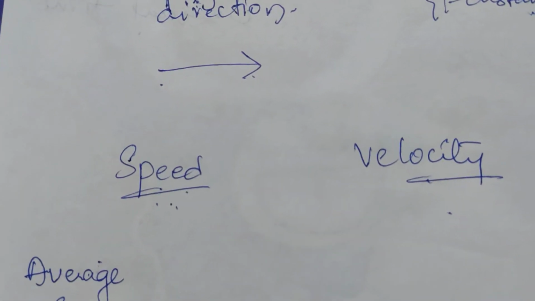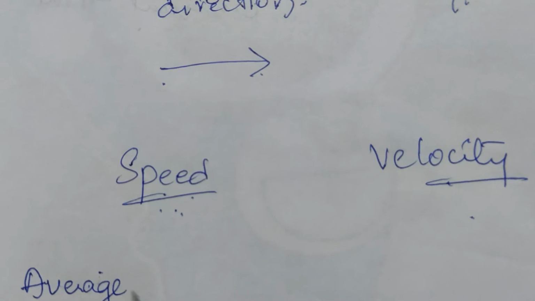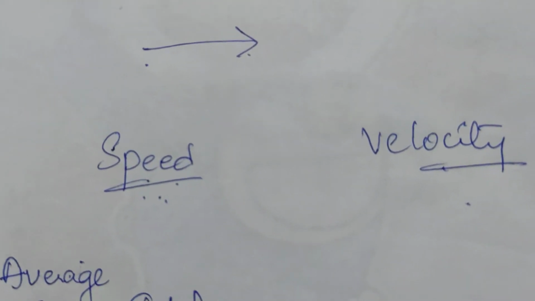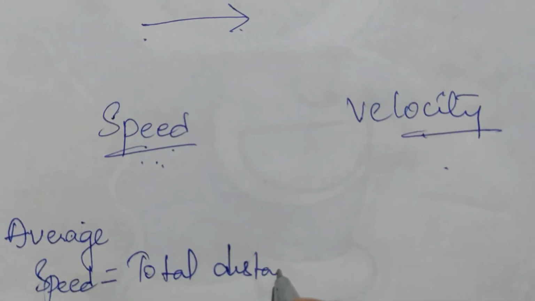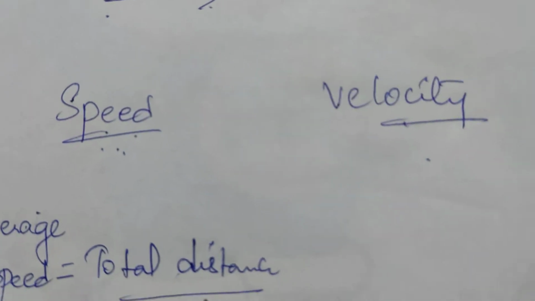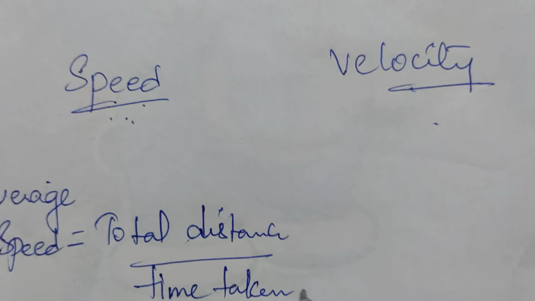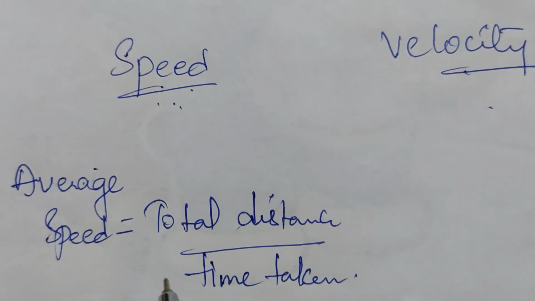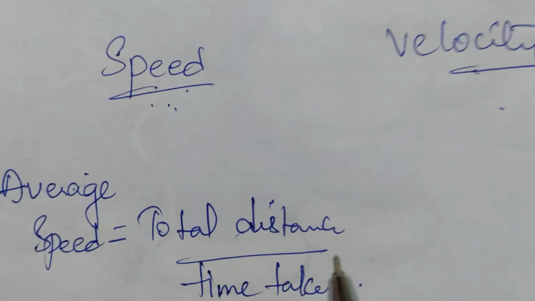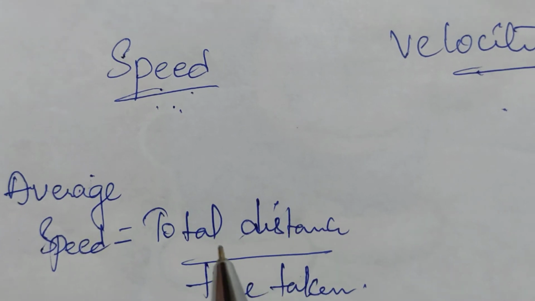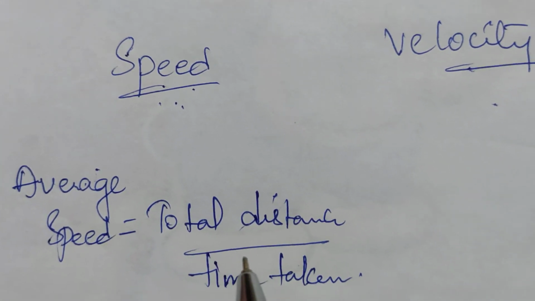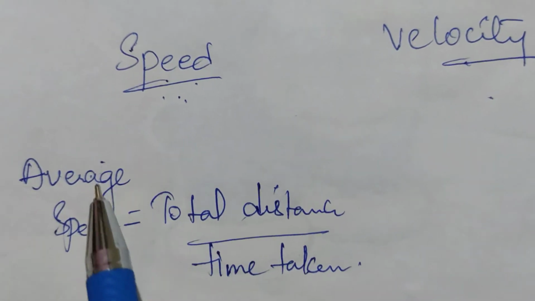So we will define average speed. How can you represent average speed? Average speed is given by total distance by time taken. The distance covered by an object in unit time is called average speed.